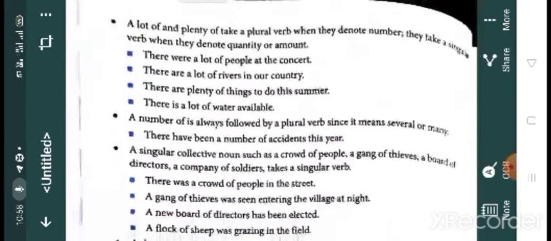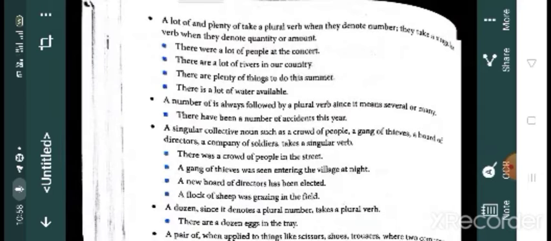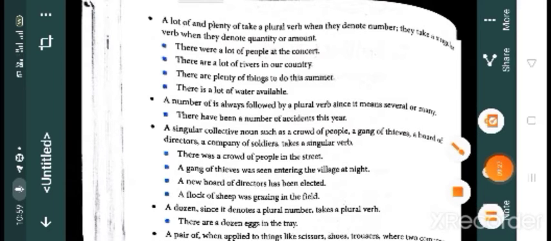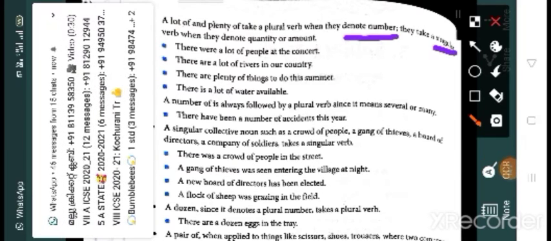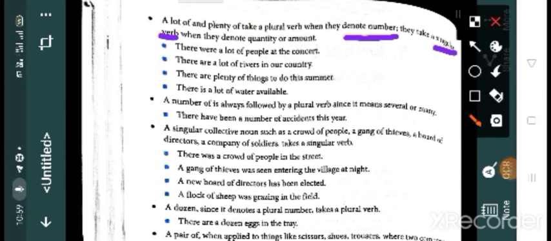Now, can you see, children? A lot of and plenty of take a plural verb when they denote number. They take a singular verb when they denote quantity or amount. So denote number, plural verb.